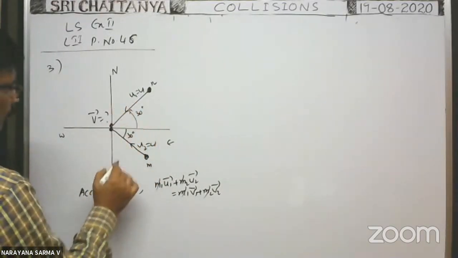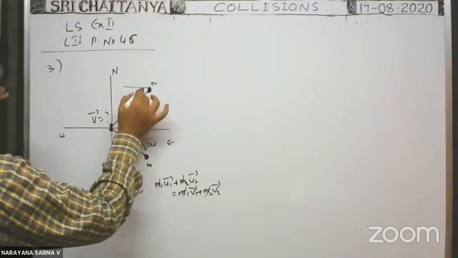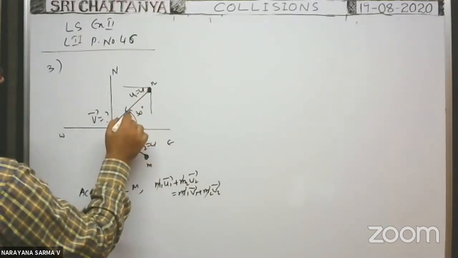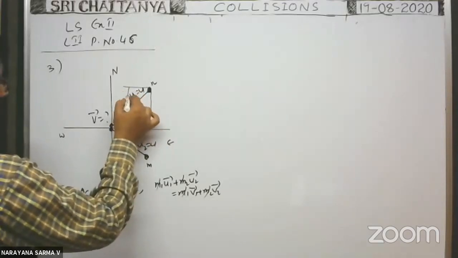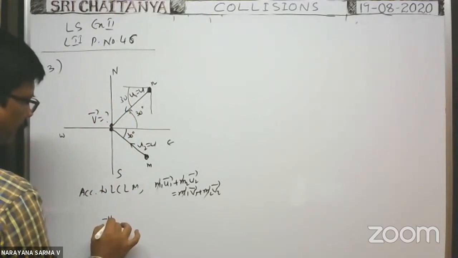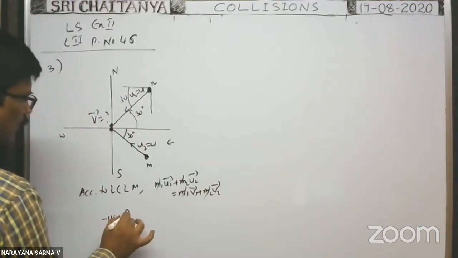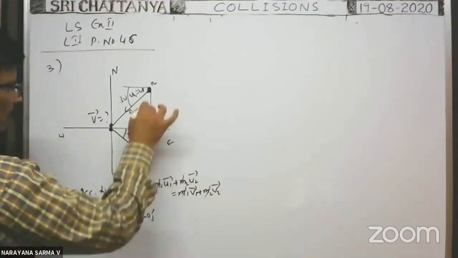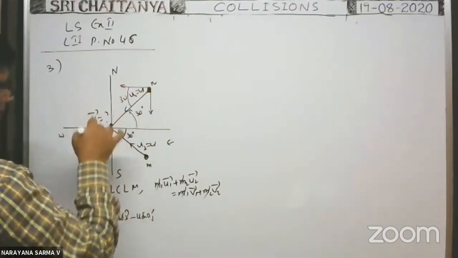u1 bar means, you see, their x component, y component. X component is negative, y component also negative. If it is 30 degree, this is 30. This is 30. Then x component is minus u cos 30 i cap, and y component is minus u sin 30 j cap, because y component is in this direction, x component in this direction.